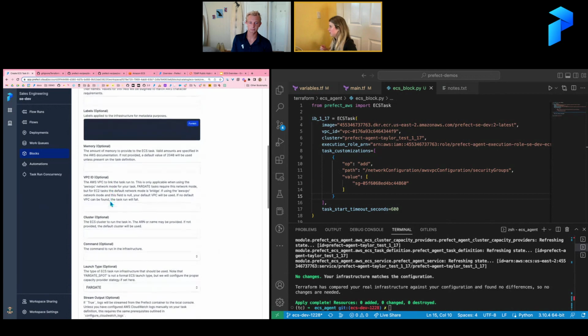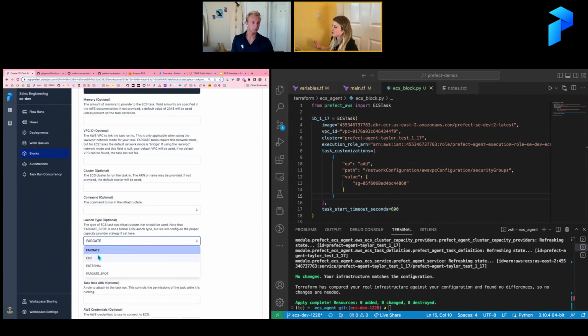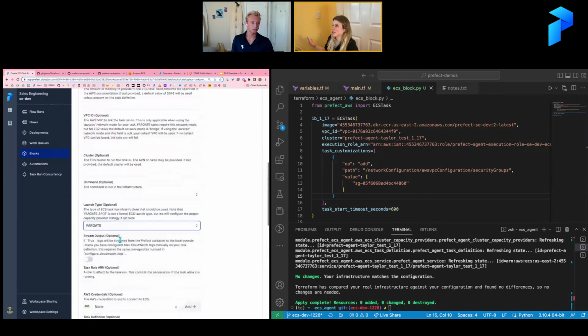Memory that you would like to allocate. What's the cluster name, right? Whether this would be Fargate or EC2, right? Like we talked about those capacity providers. And so you'll fill in all of this information.